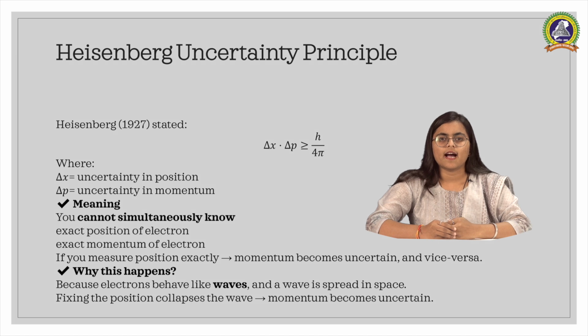The next, Heisenberg uncertainty principle. The uncertainty principle states that it is impossible to know both the exact position and exact momentum of an electron simultaneously. The more accurately we determine one quantity, the more uncertainty in the other, because this principle proves that electron cannot have a fixed circular path.